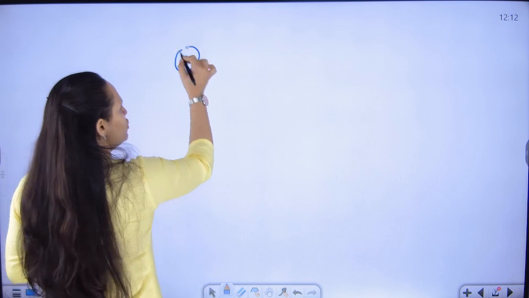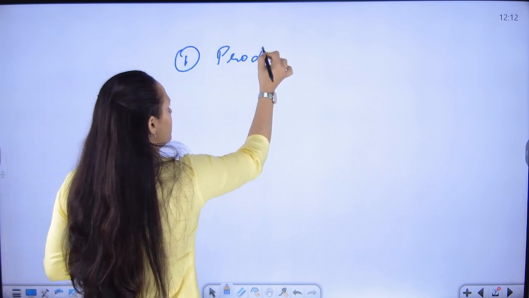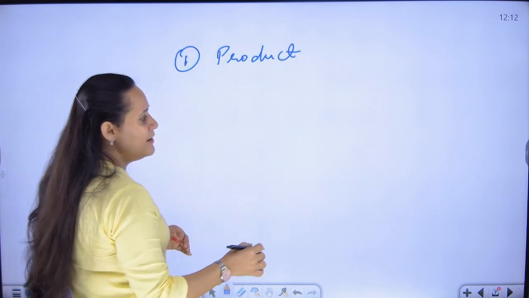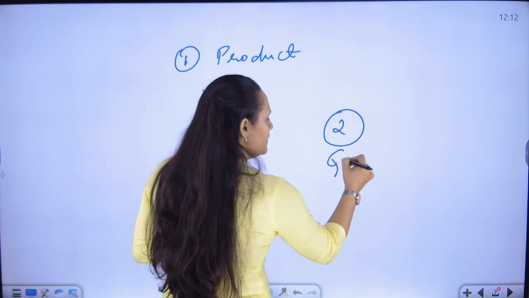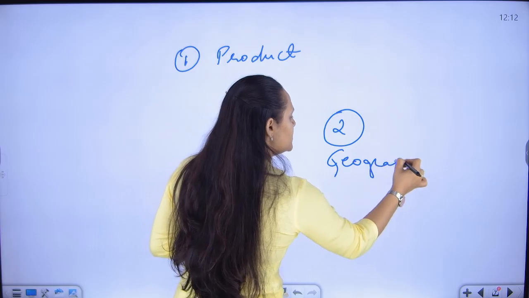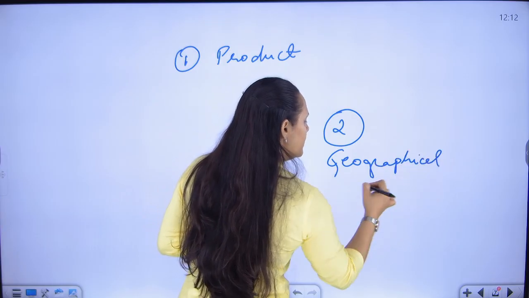So what is the basic requirement for calling a product capable of claiming a geographical indication? First one is that there should be an existence of the product. Second requirement is that that particular product is associated to some kind of geographical location.